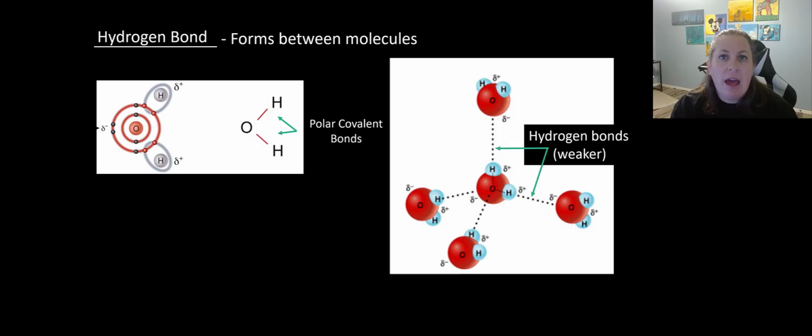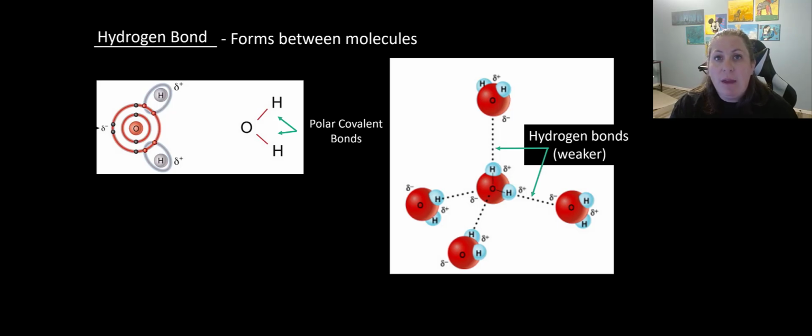Now, what did we say happened when positive and negatives interact? Well, they attract. And so if you put a bunch of water molecules together, they're actually going to be attracted to each other, where the hydrogens of one molecule will be attracted to the oxygen of the next molecule, because positive and negatives attract. These are known as hydrogen bonds.